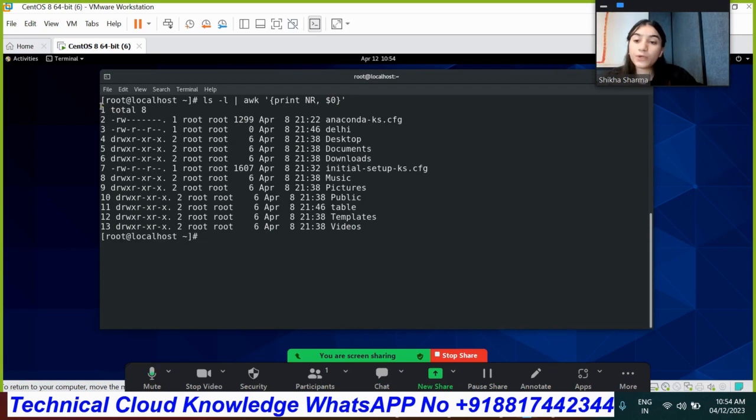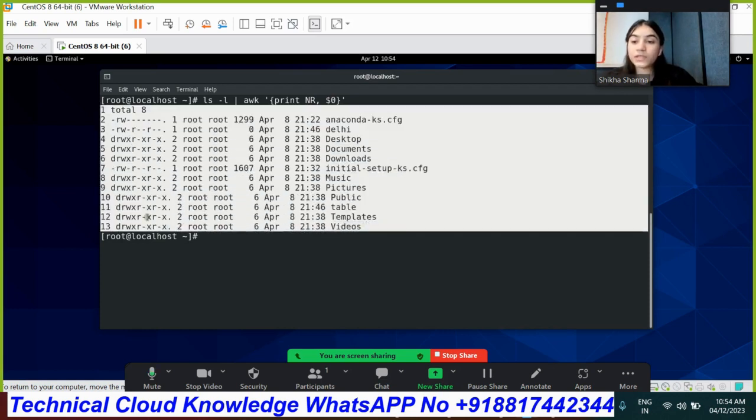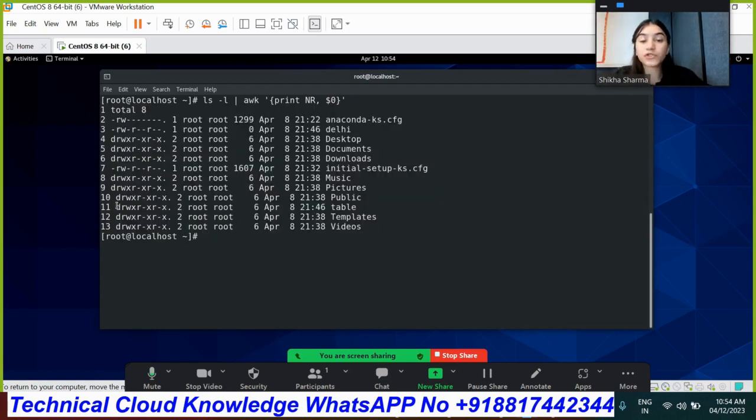So that's how we are able to get the content in numbers. As you can see, 13. Okay, so that much content is available, 30 numbers. Now we can do it with the forward slash as well. Just define the path. Here write awk under inverted commas print NR and field 0.